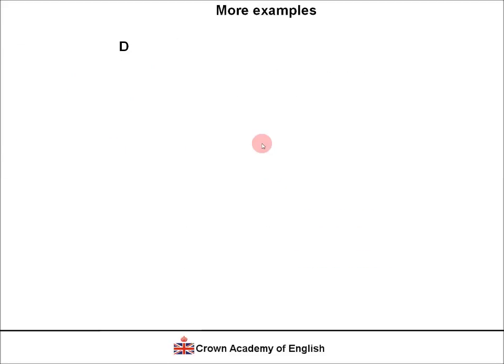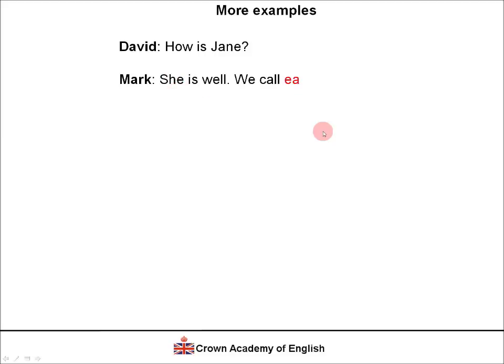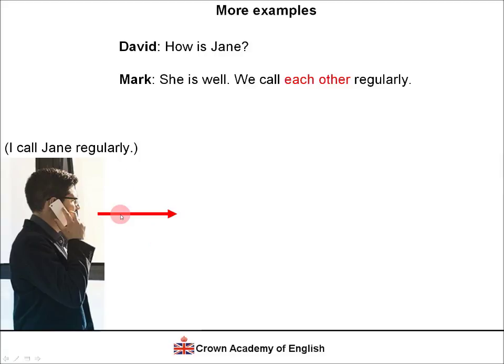More examples. David asks, "How is Jane?" And Mark replies, "She is well. We call each other regularly." So, what does this mean? Well, in fact, from the perspective of Mark, it means that I call Jane regularly, and Jane calls me regularly.